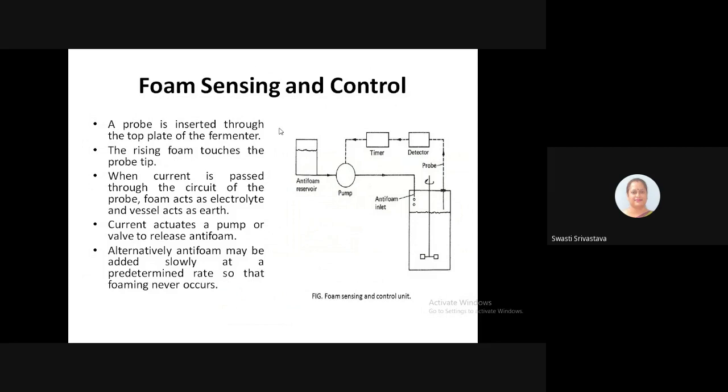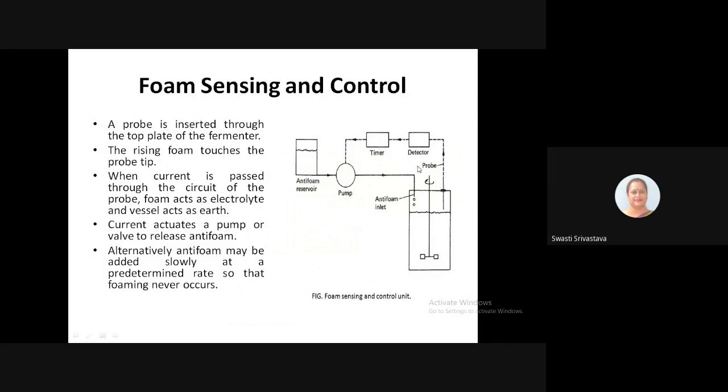Now in this case, a probe is inserted through the top plate of the fermenter. So typically this is a fermenter diagram, and a probe is inserted through the top plate of the fermenter, and as soon as the foam formation occurs and it rises to the level of the probe, it will touch the probe tip, and it will actuate current flow.